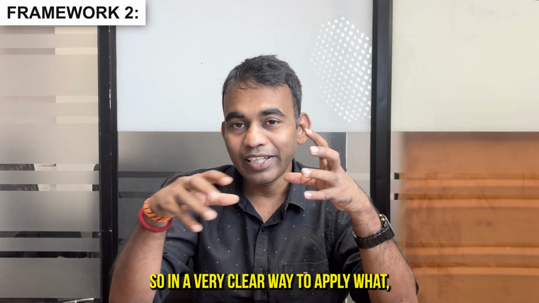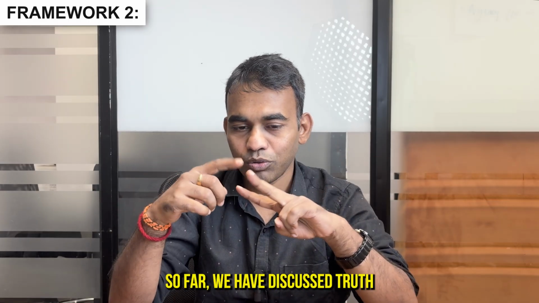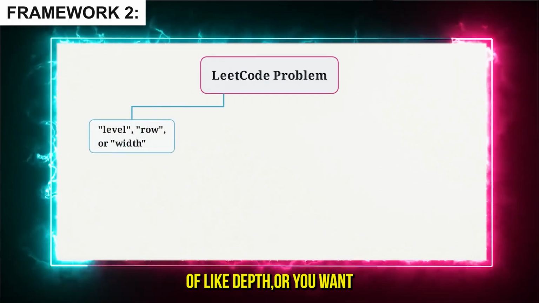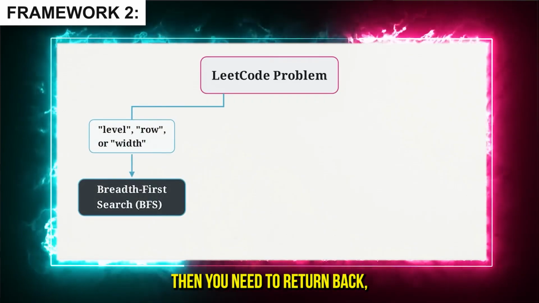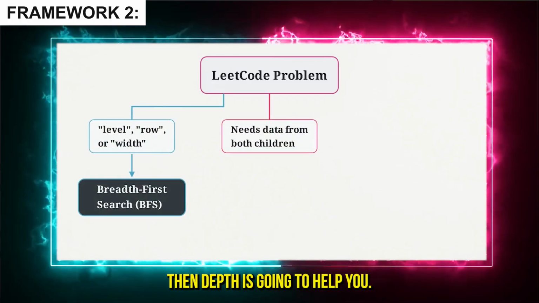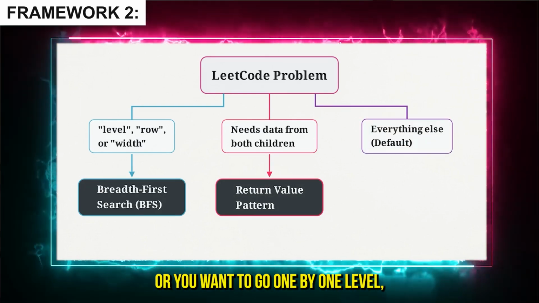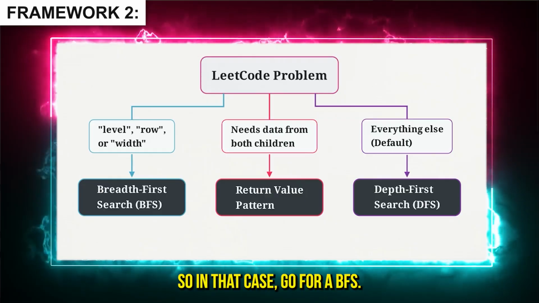So you need to be very clear when to apply what, right? So far we have discussed two frameworks, DFS and BFS. Whenever there is a need of depth, or you want to go one side first and then return back, then depth is going to help you. Or if you get a signal like level or breadth wise traversal, or you want to go one level at a time, then go for the BFS.